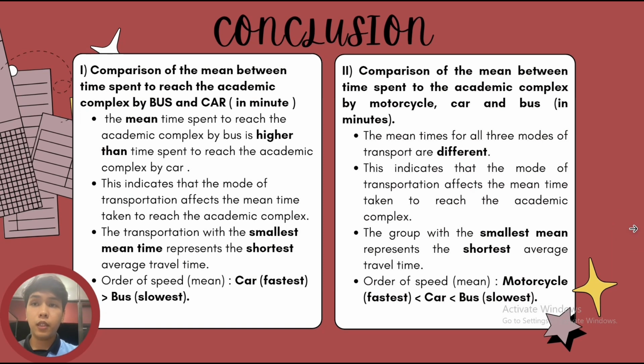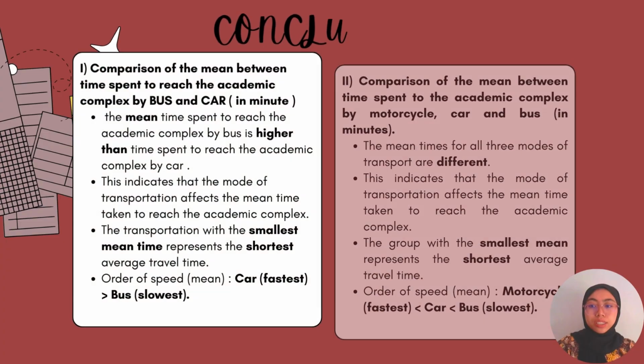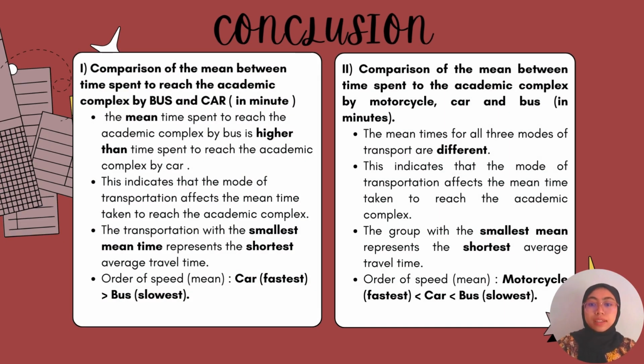For objective 1, the mean time spent to reach the academic complex by bus is higher than car. This indicates that the mode of transportation affects the mean time taken to reach the academic complex. The transportation with the smallest mean time represents the shortest average travel time. In order of speed, car is faster than bus. Conclusion for objective 2: the mean times for all 3 modes of transport are different. This indicates that the mode of transportation affects the mean time taken to reach the academic complex. The group with the smallest mean represents the shortest average travel time. In order of speed, motorcycle is the fastest, then car, and the slowest is bus.